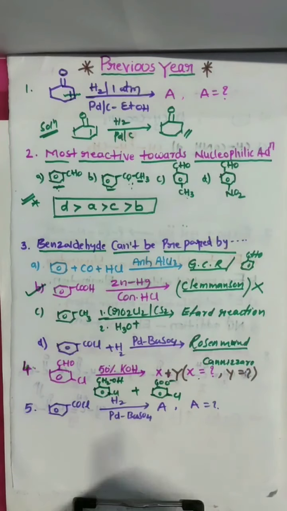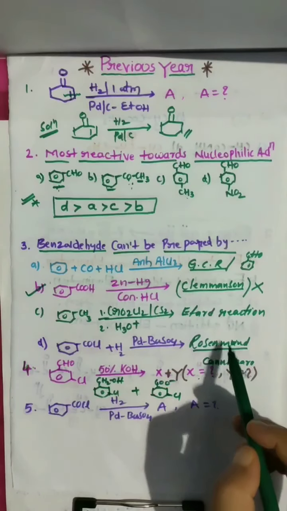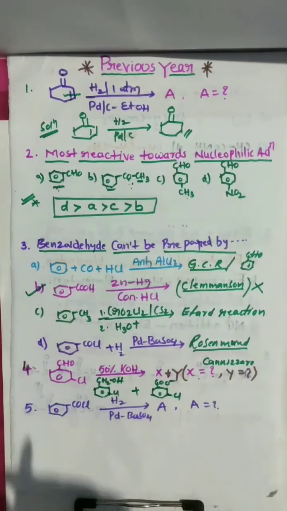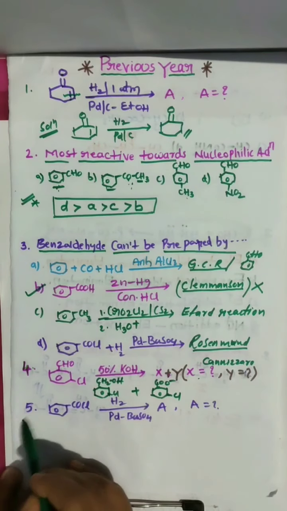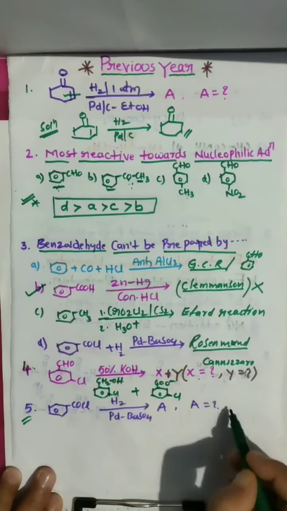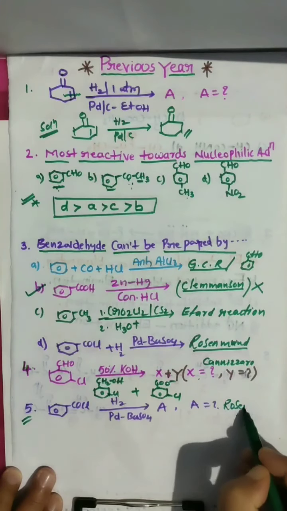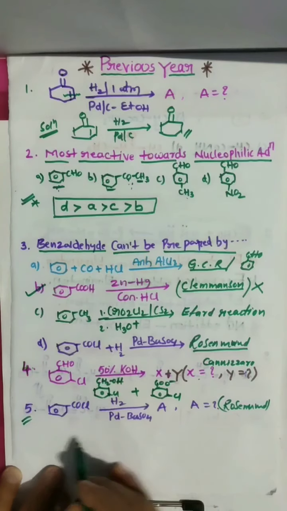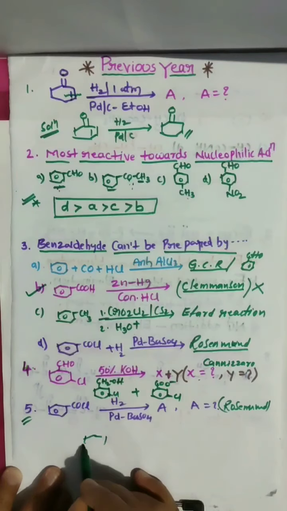See here, they covered Cannizzaro, Rosenmund, Etard, Clemmensen, Gattermann-Koch. That's why, my dears, everyone has to concentrate on these named reactions. Look here, another year's question, the same. This we already learned, the Rosenmund reaction. What are you getting in the Rosenmund reaction?